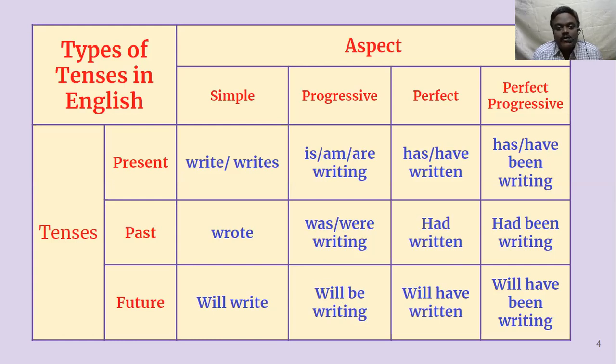Then progressive tense, there is no problem. We have a helping verb. So we say, is he singing a song? Has he sung a song? Has he been singing a song? Like that, here again questions you have 12. So 12 3s are 36 sentences, right? For one verb, you can write 36 sentences.